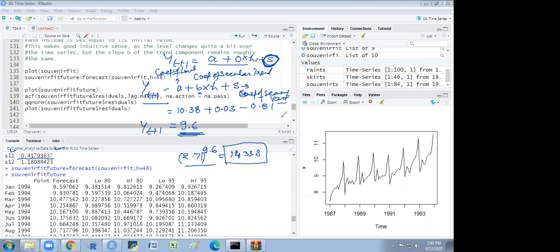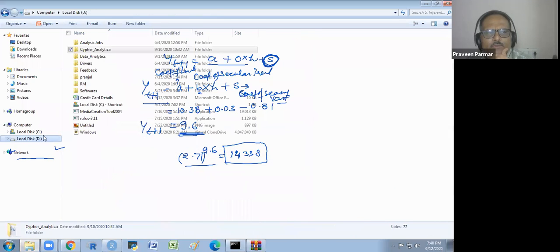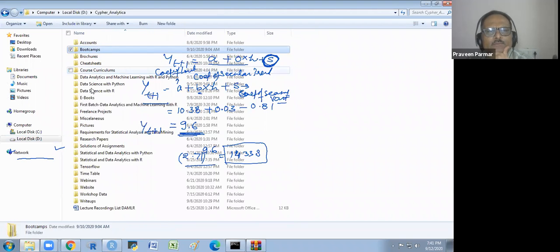Yeah, this I understood, A, B, S. So what role do alpha, beta, and gamma play? If these are coefficients, then what is the role of alpha, beta, gamma? I will explain, don't worry. I will just show you that PPT, then I will explain. Okay.